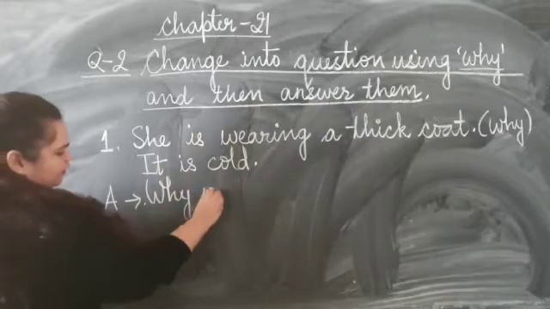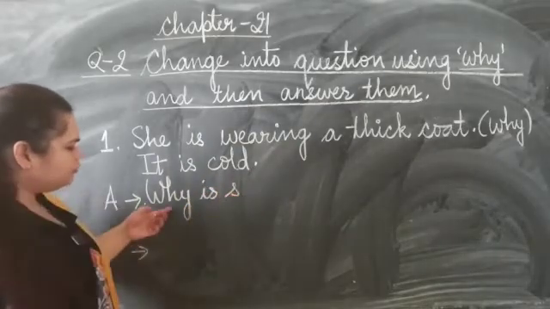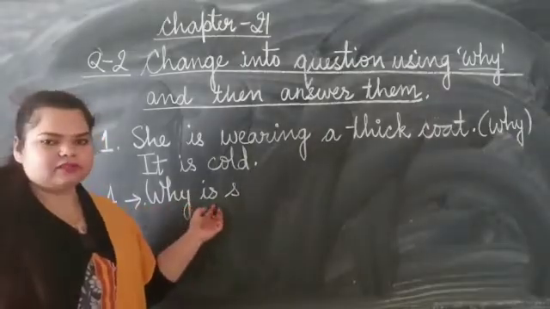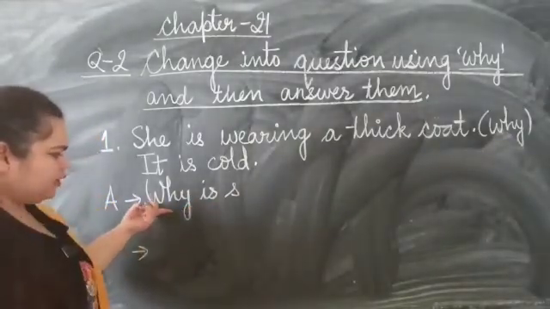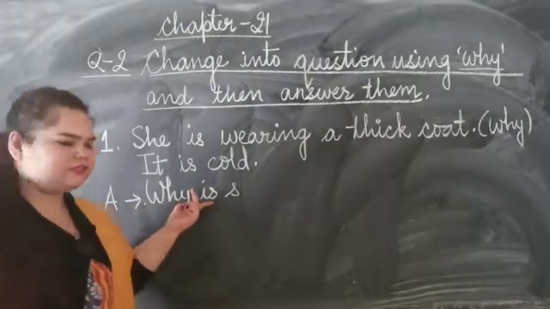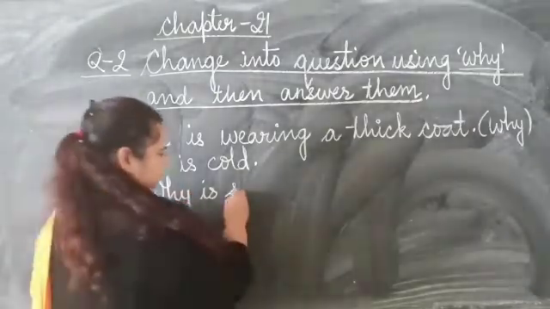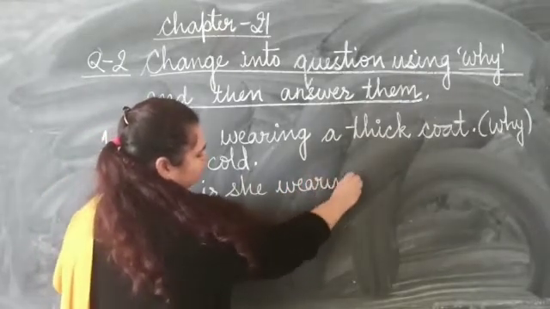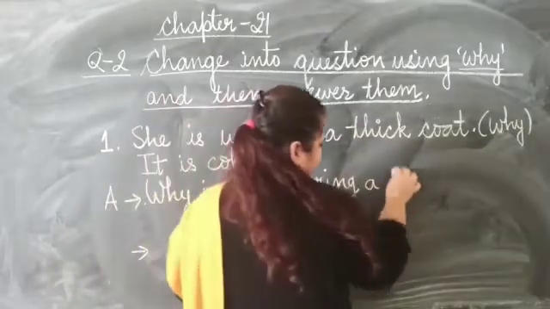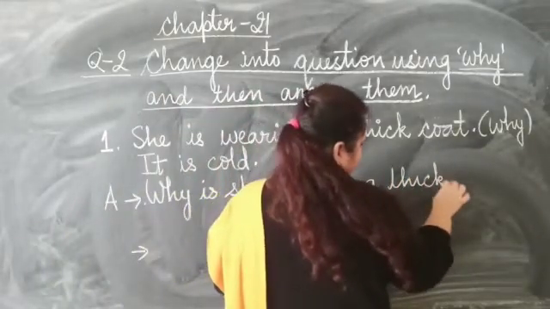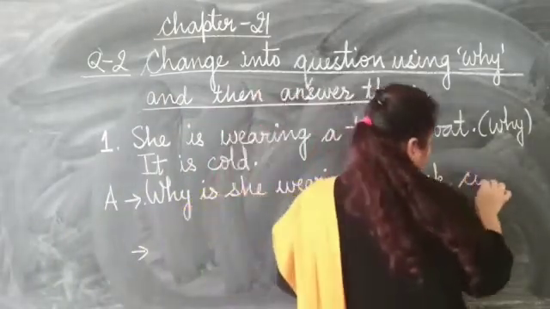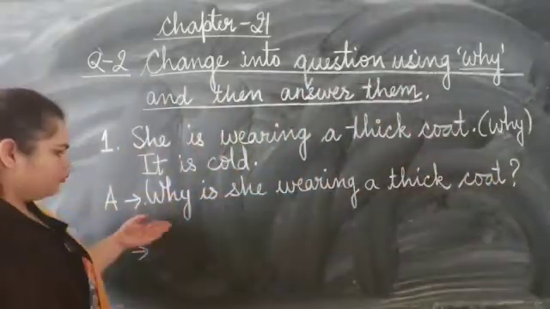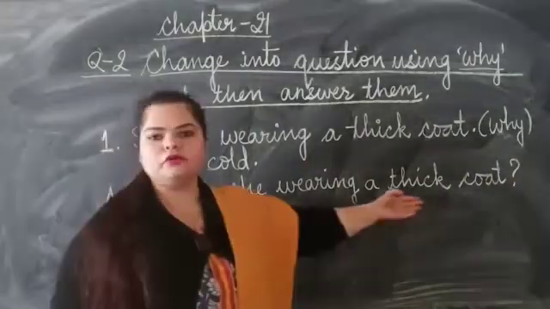So, we are going to write why is she. After we write why, we are going to write the helping verb after that. So we have written why and then the helping verb, which is. Why is she wearing a thick coat? So this is our question. Why is she wearing a thick coat?